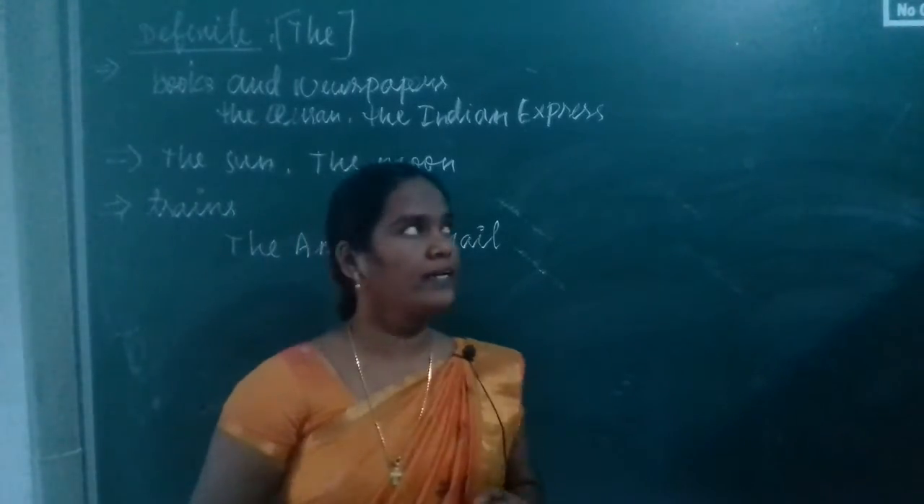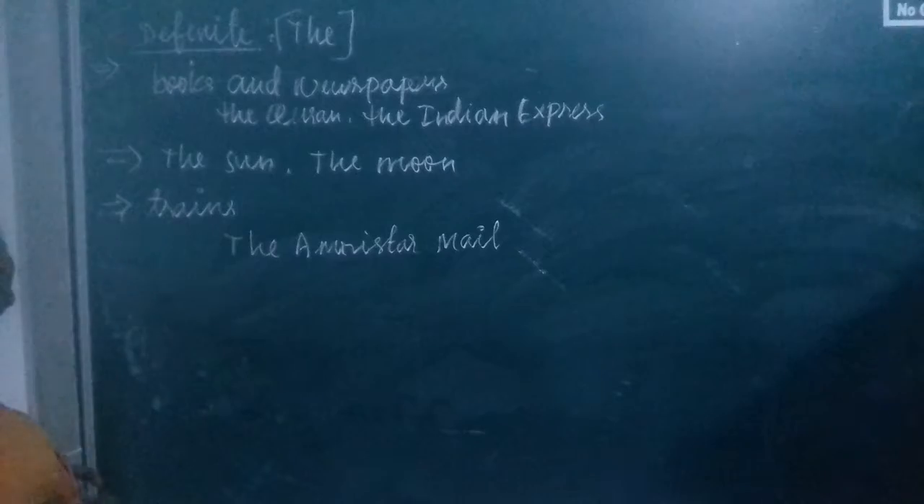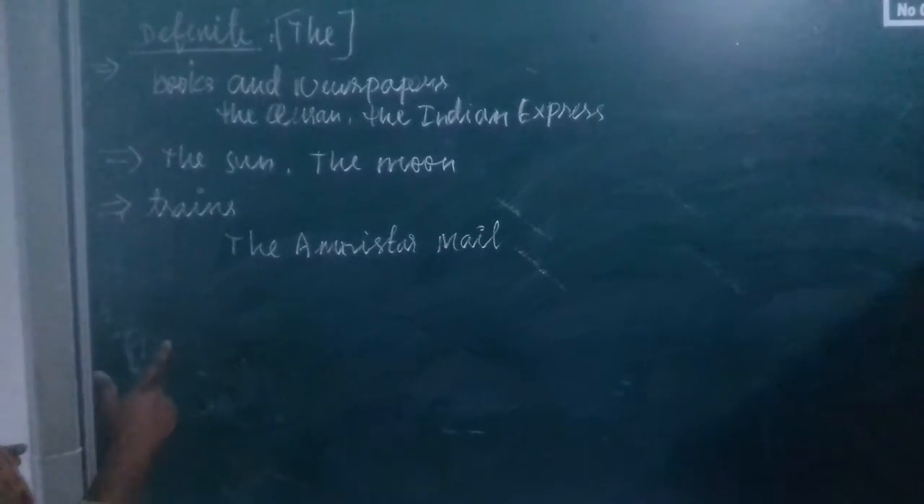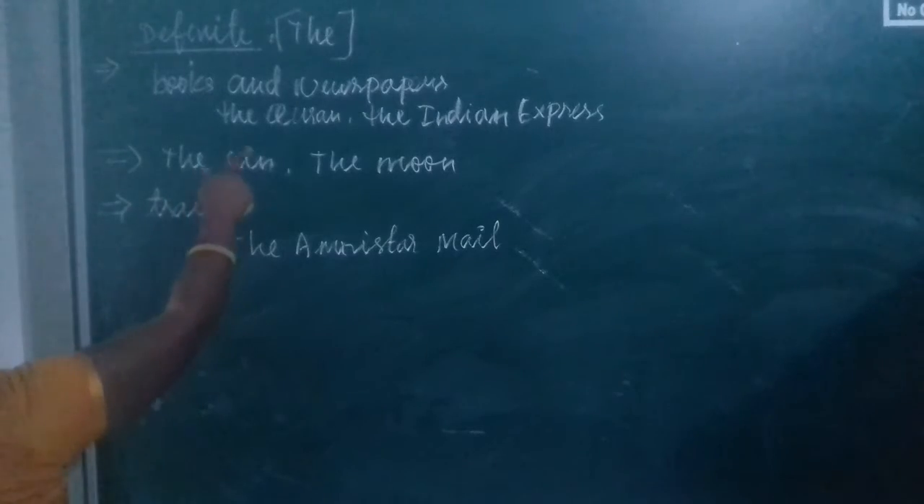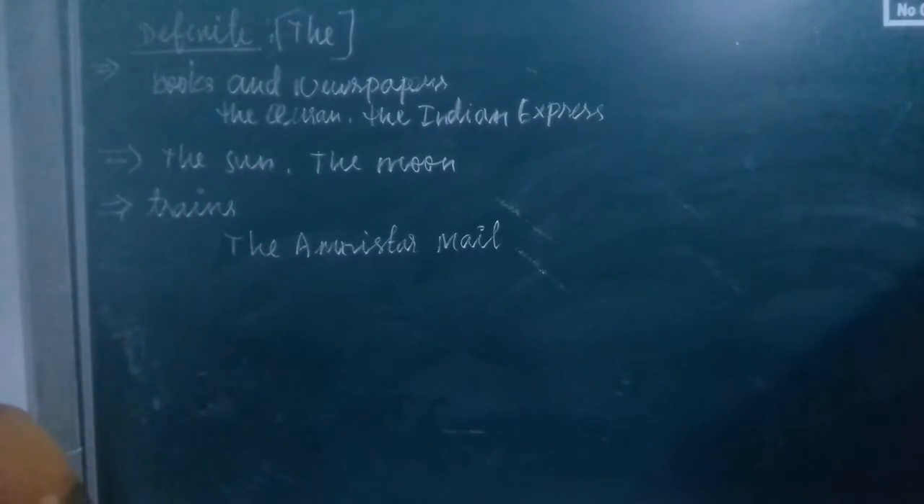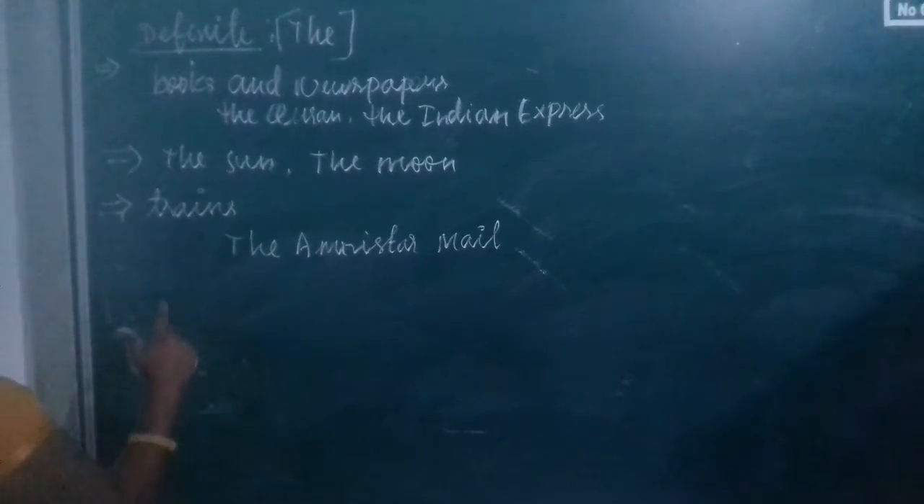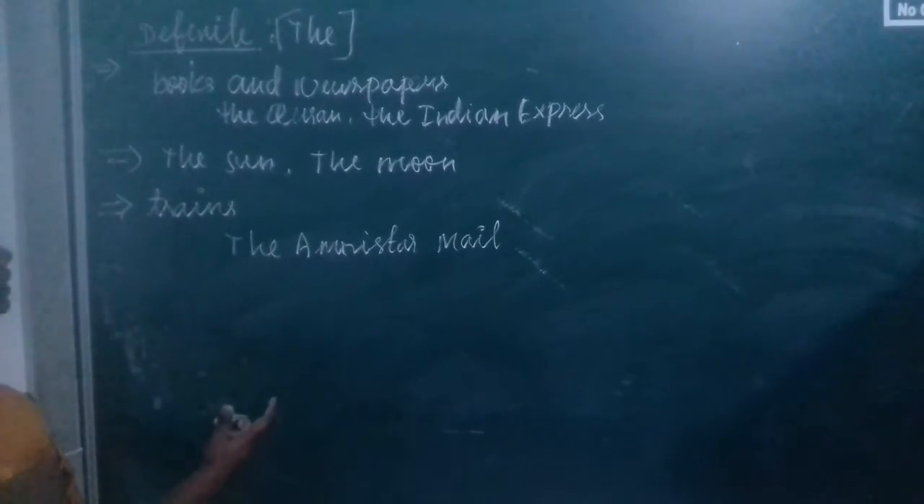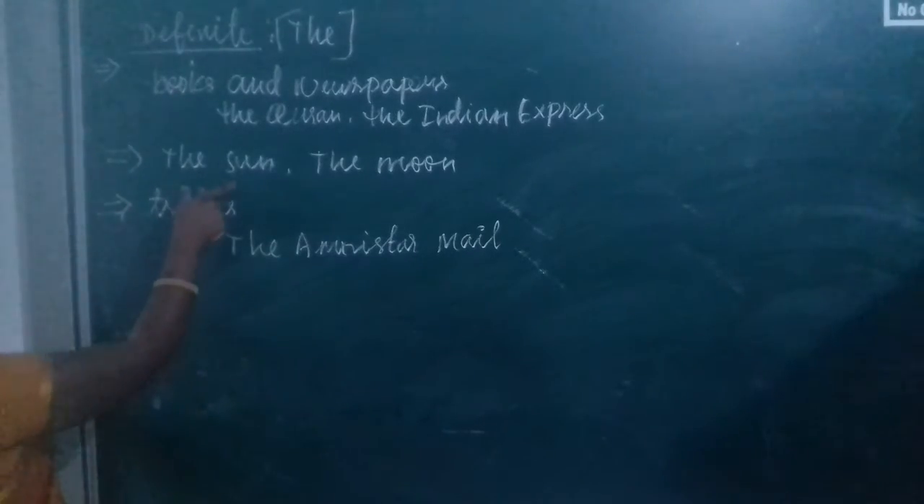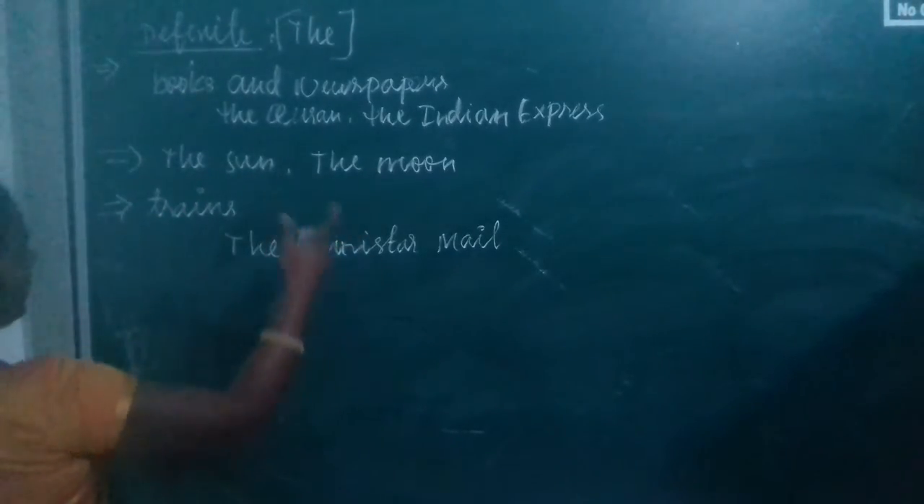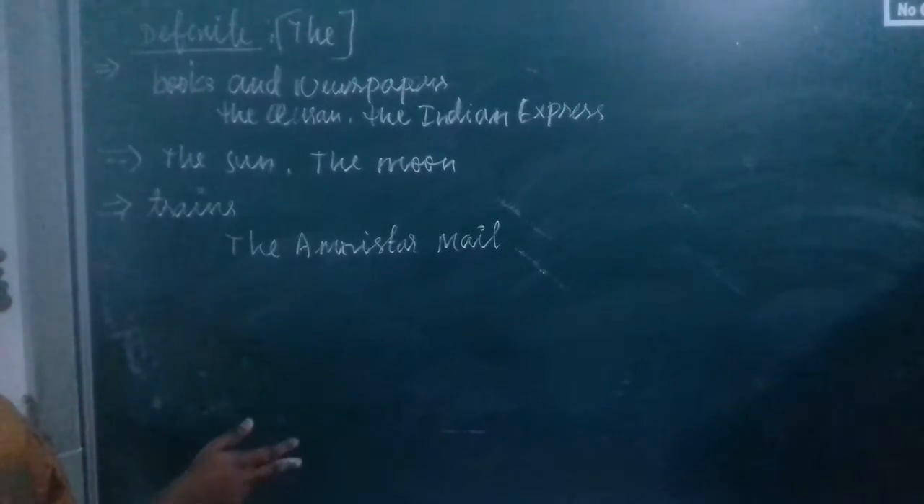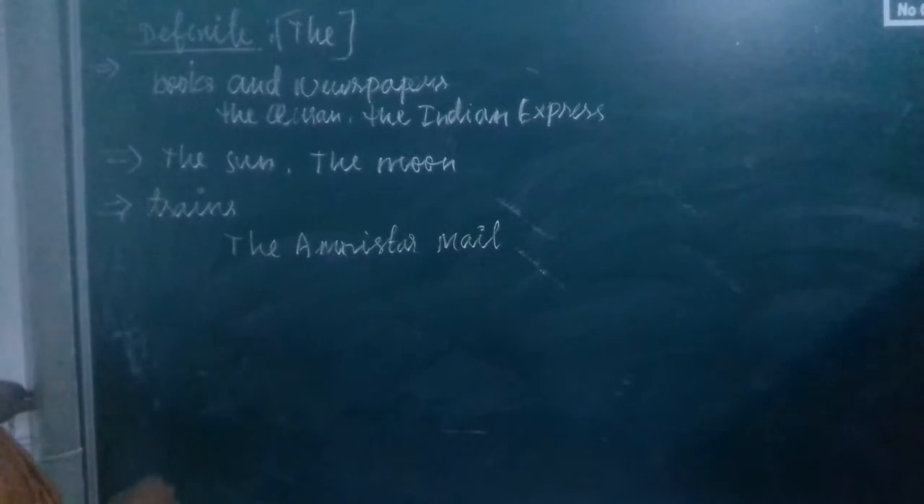Next, how to use the definite article "the". We use "the" with names of books and newspapers. For example, the Quran, the Indian Express. Next, we use "the" with certain words which we cannot change. For example, the sun, the moon, the east, the west, the south, the north. We cannot change these, so we have to use "the" only.